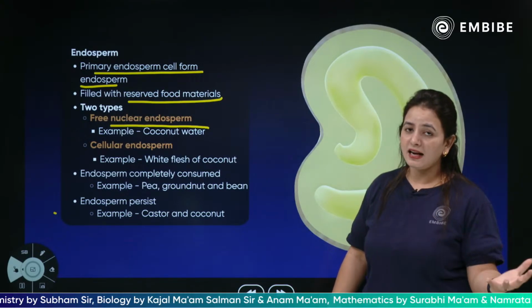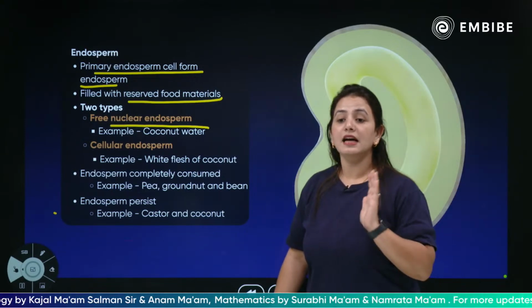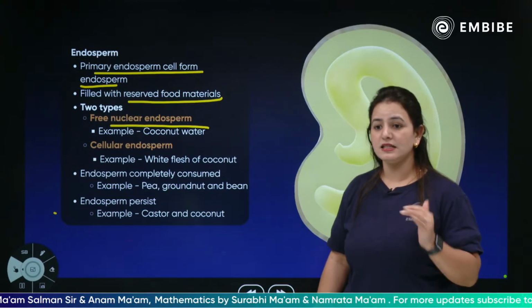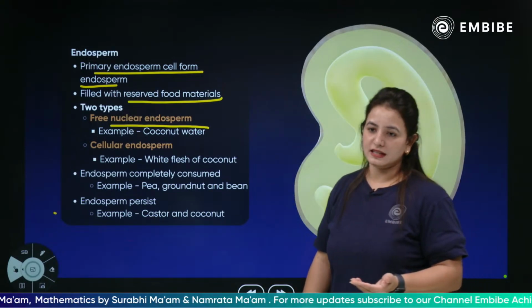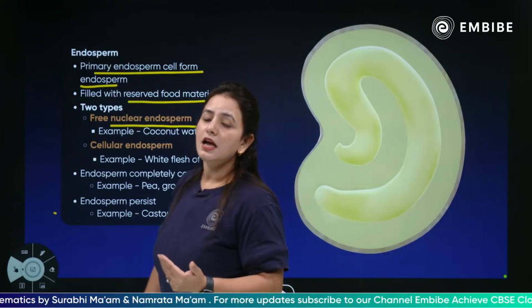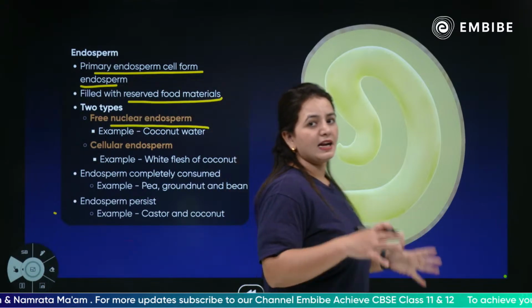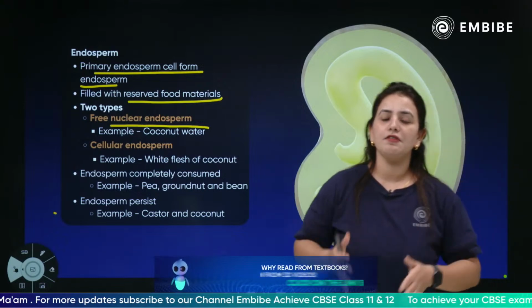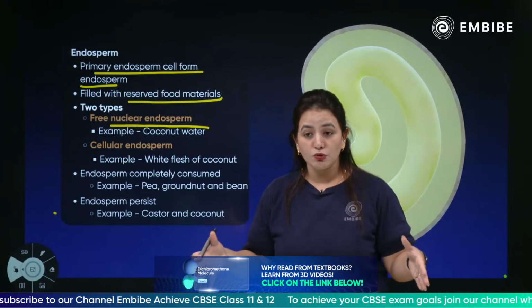But on the other hand, when the endosperm is not completely consumed, the endosperm persists. Such seeds are castor seeds and of course the coconut seeds. This is where the endosperm is persisting. So this is all about the endosperm. The endosperm is necessary for the development of the embryo. It provides the nourishment to the embryo.